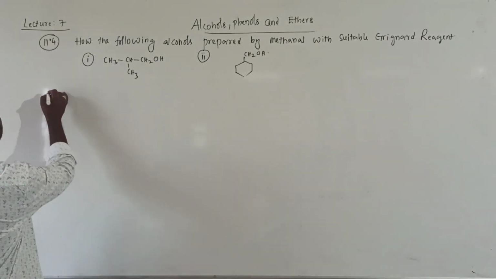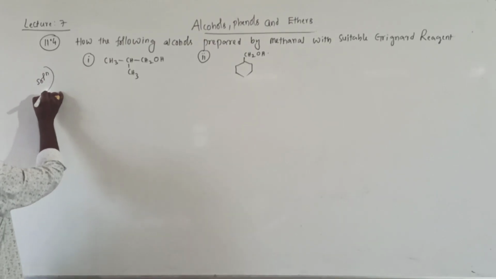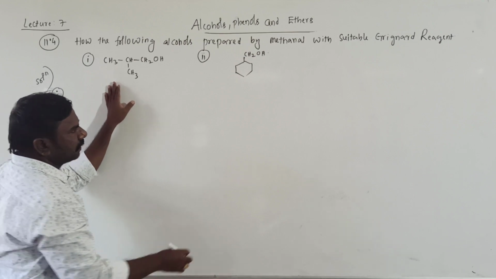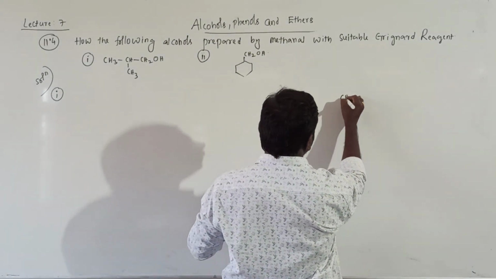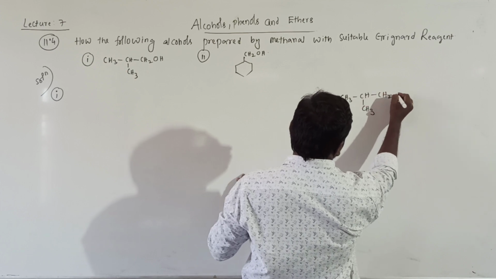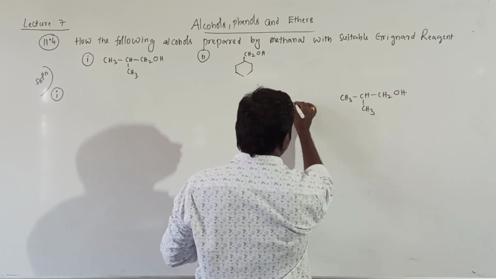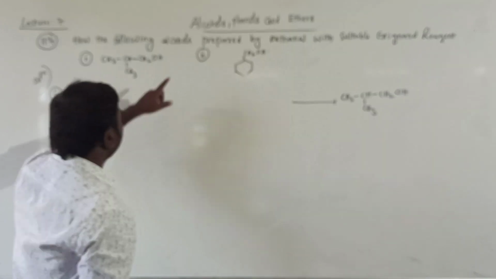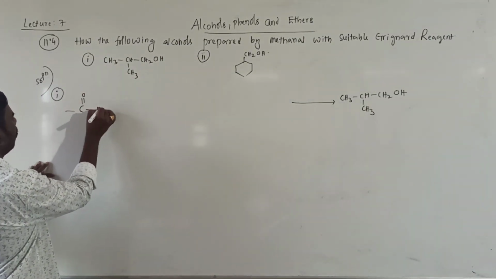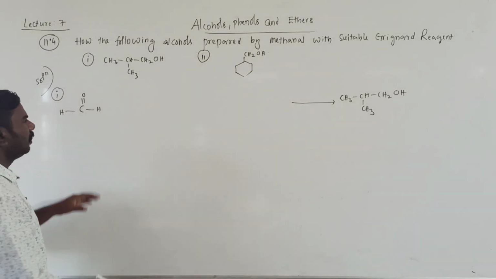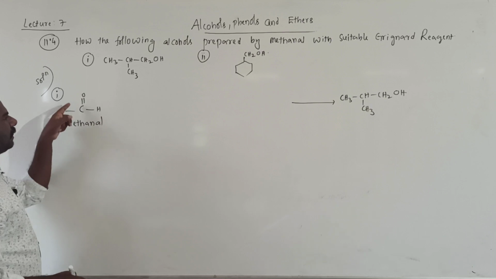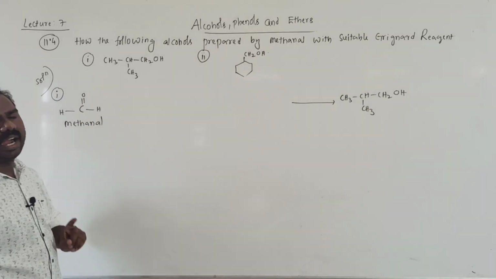Yes. Question number 1, solution for this, it is the product, students. The product given is CH3, CH, CH3, CH2OH. One reactant given is methanol, HC double bond O, with one carbon atom, because the CHO group is called aldehyde.